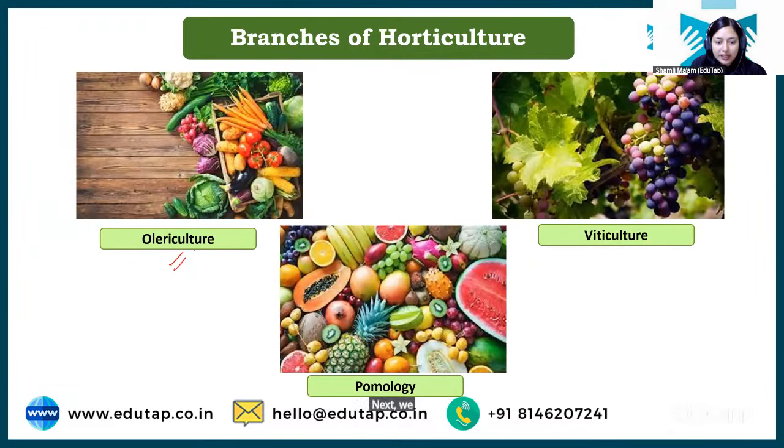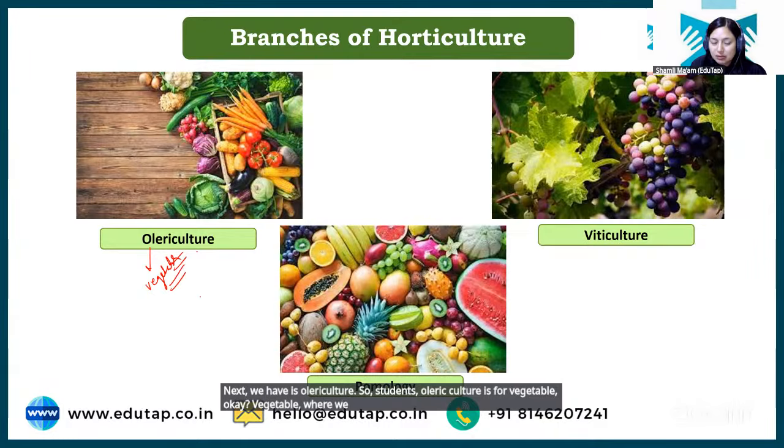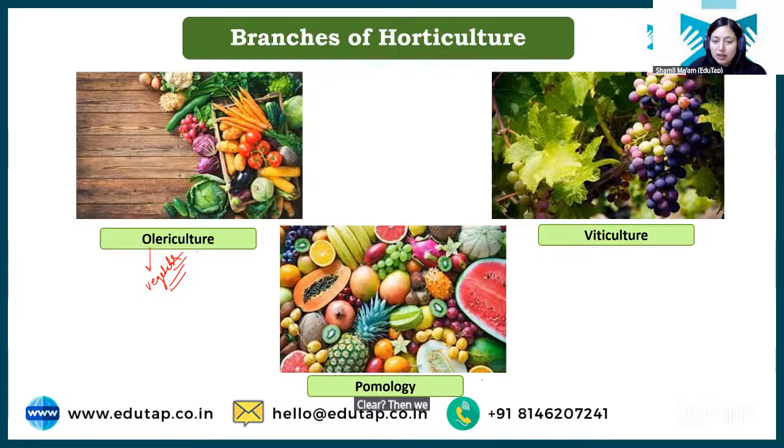Next we have olericulture. So students, olericulture is for vegetables, where we read about vegetables, where we manage vegetables, where we understand how to grow these vegetables effectively. Clear? Then we have pomology. Pomology is for fruits.